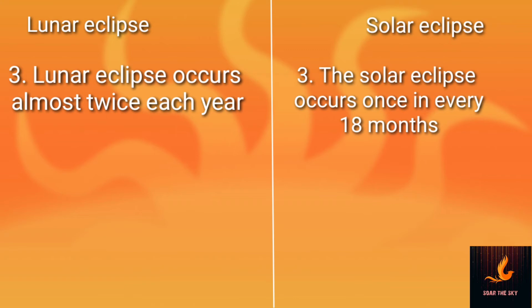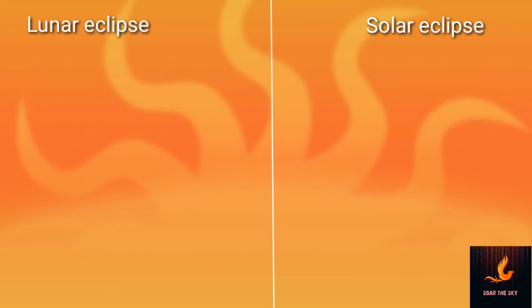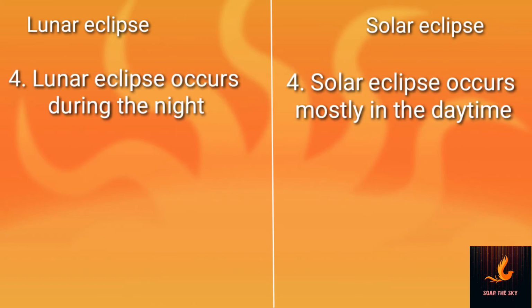The third point under lunar eclipse would be lunar eclipse occurs almost twice a year, whereas the solar eclipse occurs once in every 18 months. The time of occurrence will be the next point. Lunar eclipse occurs during the nights, whereas solar eclipse occurs during the daytime.